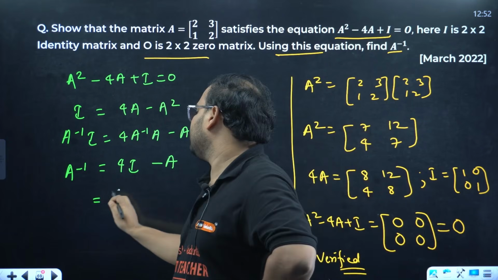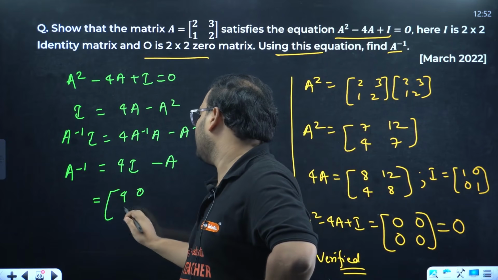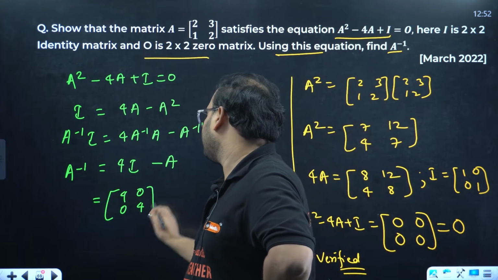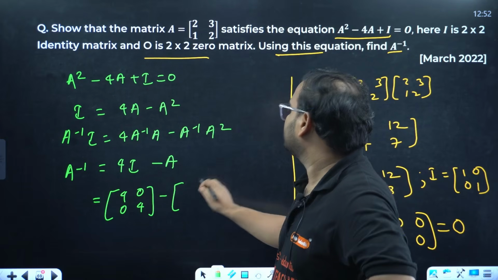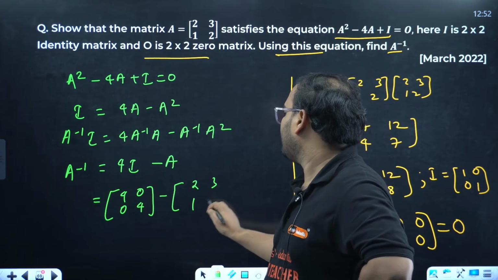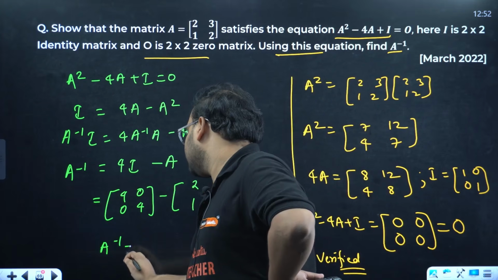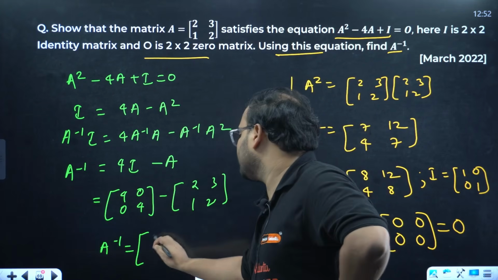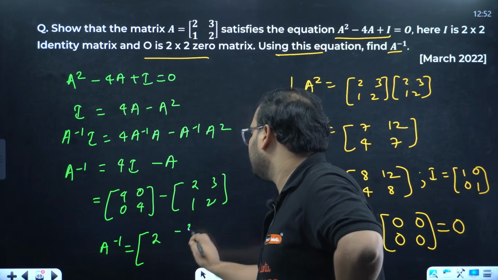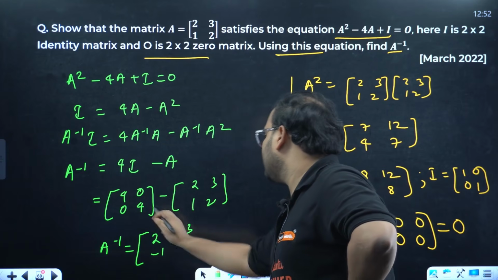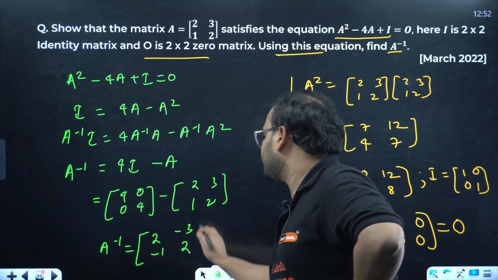So 4I means 4, 0, 0, 4. And A is what? 2, 3, 1, 2. So the value of A inverse, check it out, will be 4 minus 2 is 2, 0 minus 3 is minus 3, 0 minus 1 is minus 1, and 4 minus 2 is again 2.